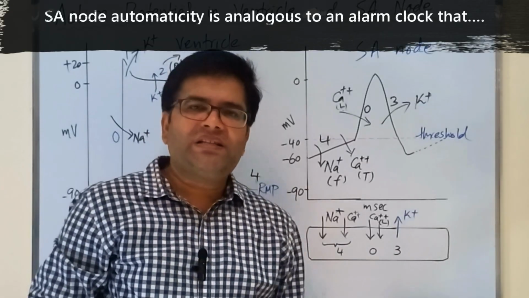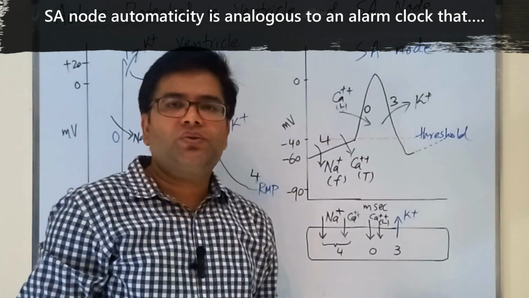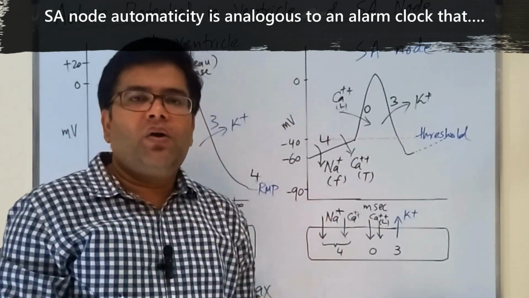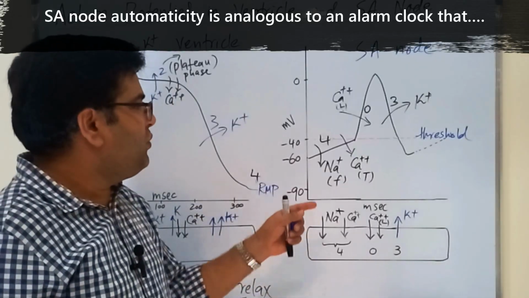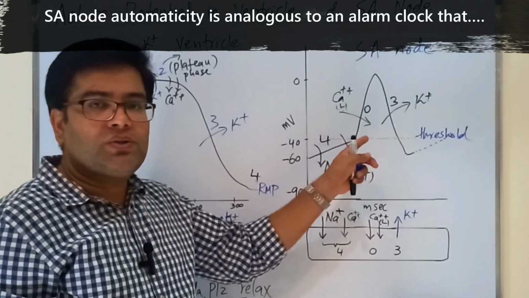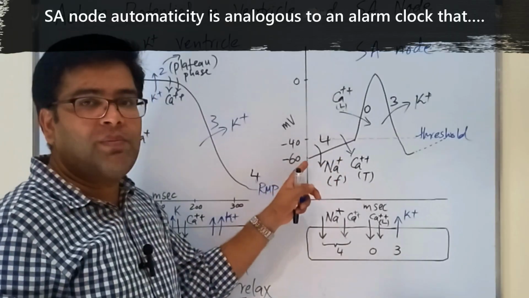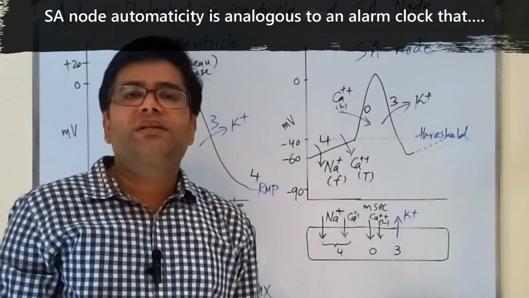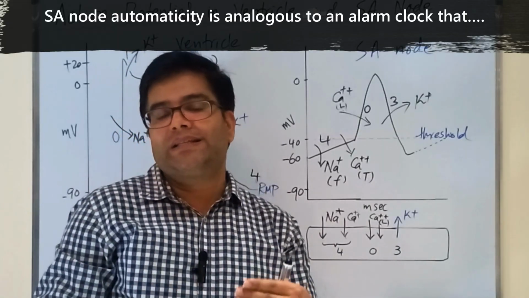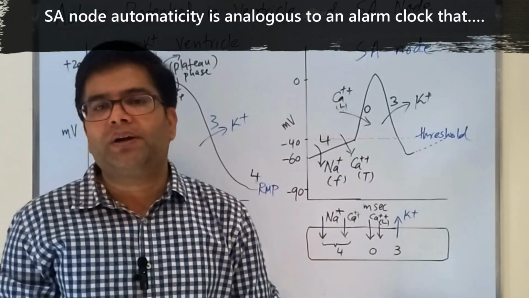This automaticity property of our SA nodal fibers is analogous to an alarm clock which can reset itself every day without needing to be manually turned on. So you can see here the pre-potential is responsible for bringing the membrane potential back to the threshold value by itself, just like an alarm clock resetting itself every day without any need to be manually turned on.